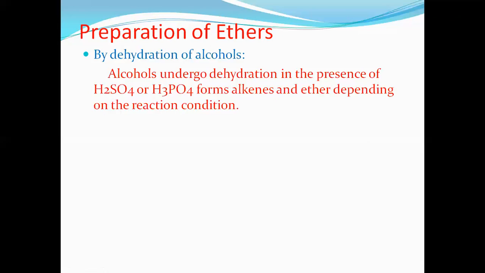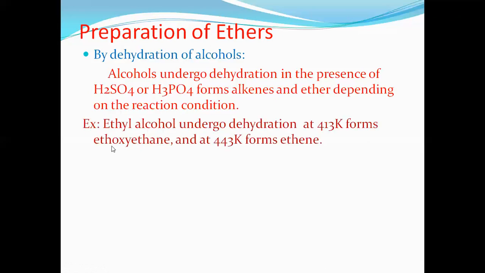Means you have to think when we will get alkenes upon dehydration of alcohol, and when will we get ethers upon dehydration of alcohols. So when ethyl alcohol undergoes dehydration at 413 Kelvin, it forms ethoxyethane, nothing but ether.